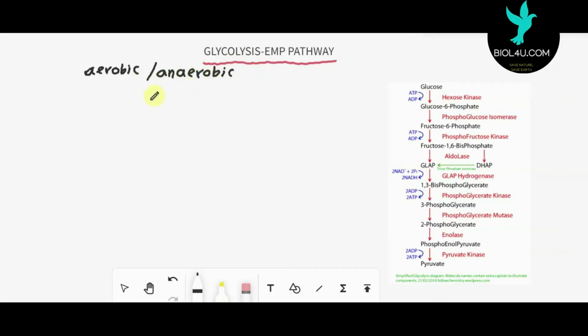The word glycolysis: glyco means carbohydrate, or sugar, and lysis means splitting. So what is glycolysis? Glycolysis means splitting of the sugar. That is the meaning of the word glycolysis.